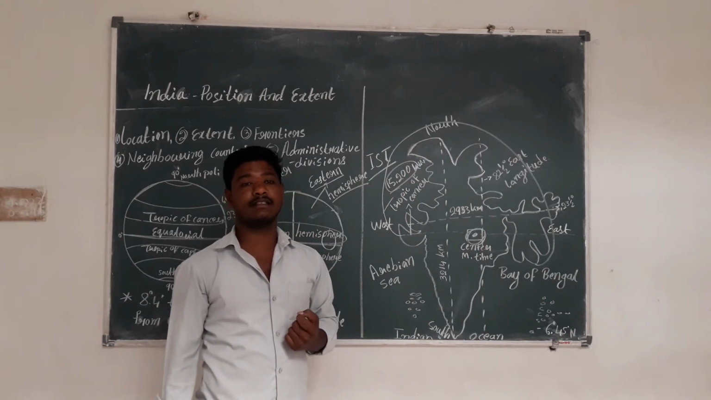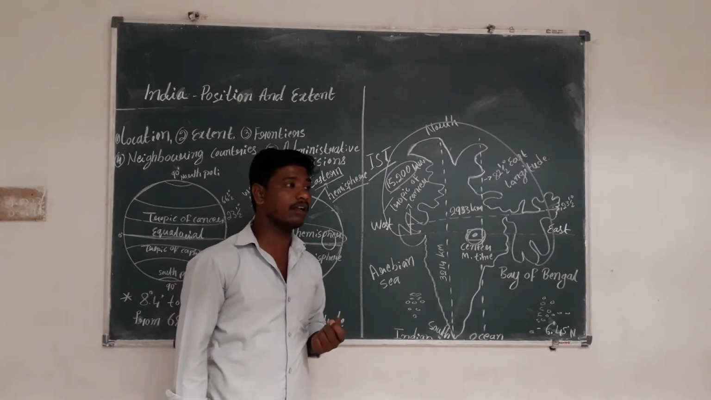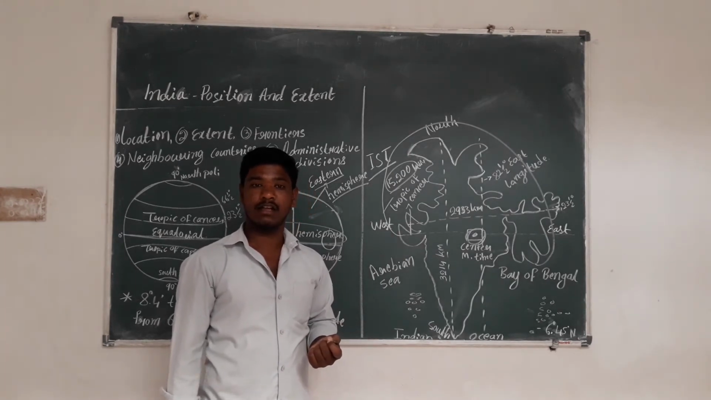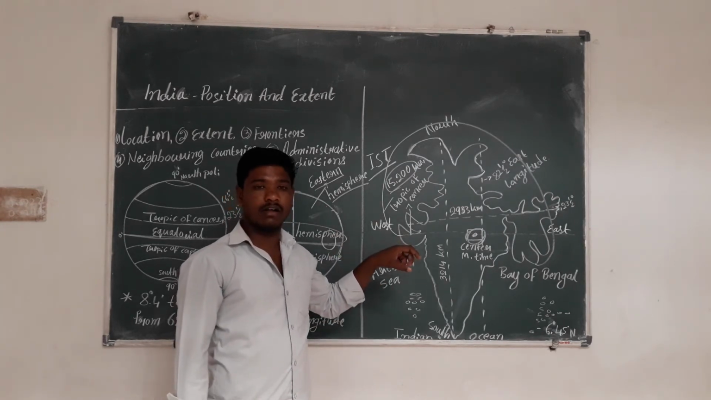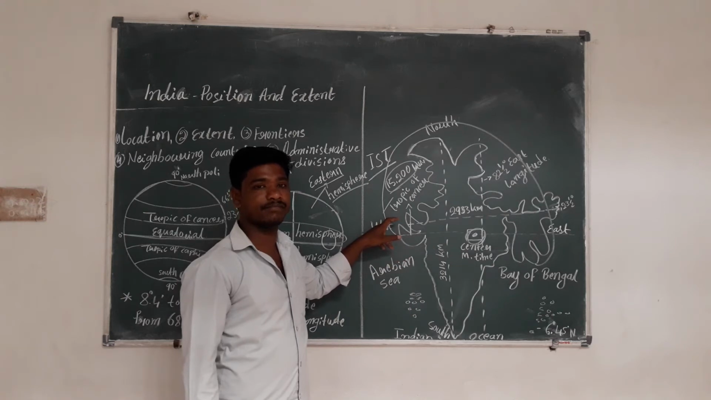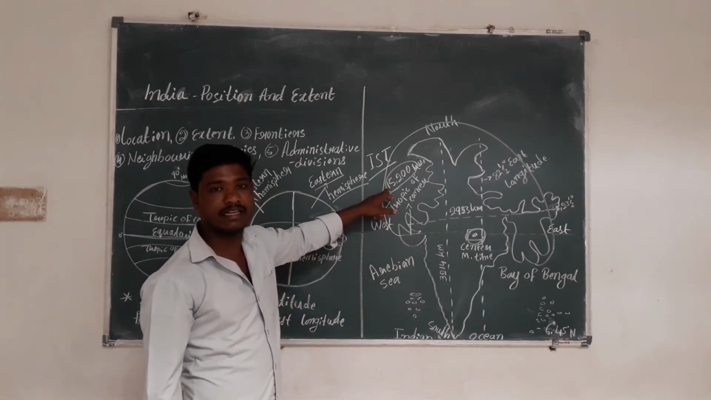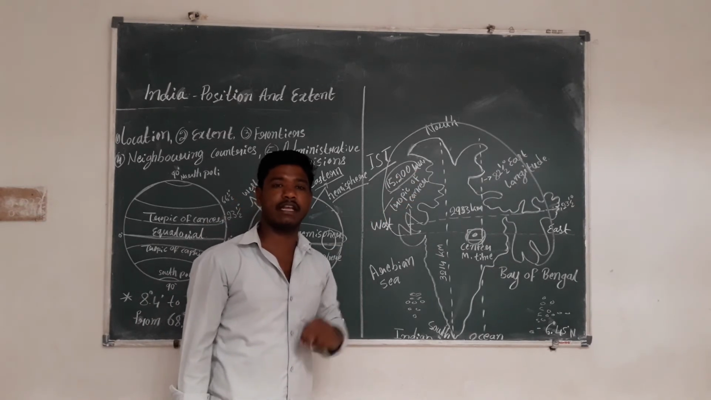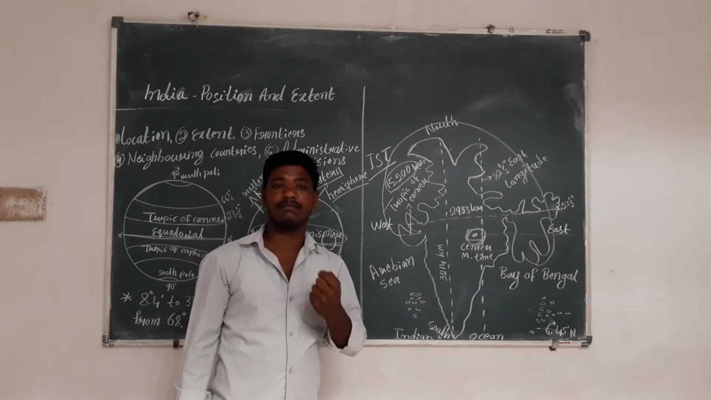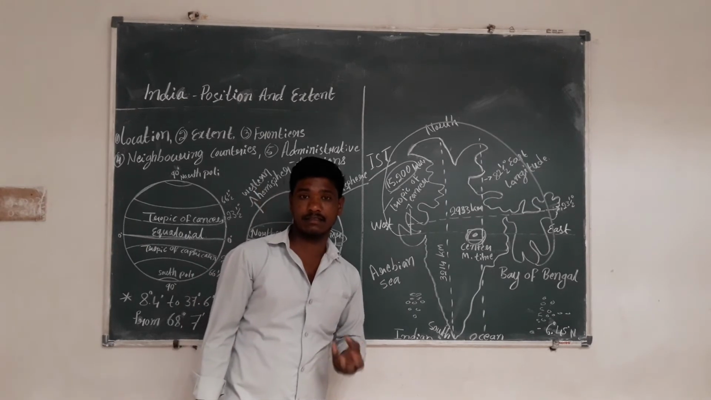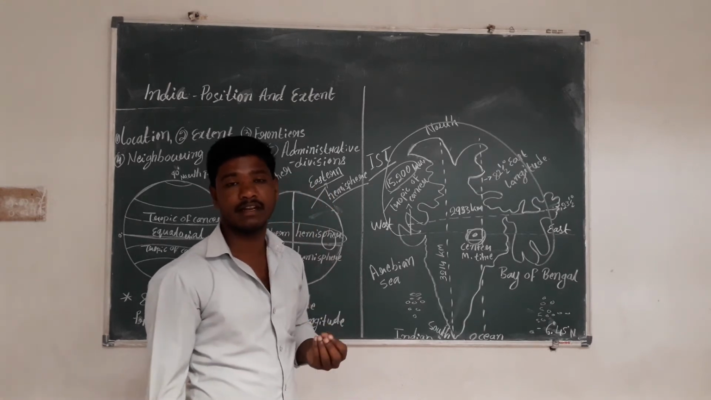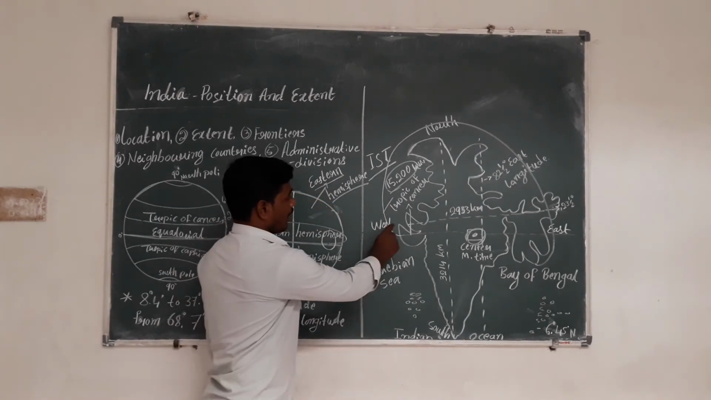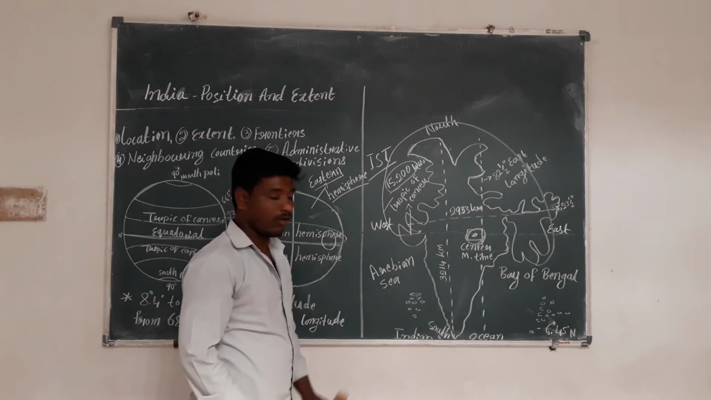It has a land frontier including natural frontiers. Including natural frontiers means, for example, Himalayan ranges, plateaus, and so many mountains. So these are all included in the land frontiers. The total land frontier is 15,200 kilometers, including natural frontiers. For example, Himalayan ranges, plateaus, mountains. These are all called natural frontiers, and also land frontiers.